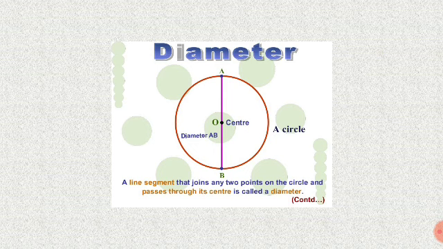Diameter. A line segment that joins any 2 points on the circle and passes through its center is called a diameter. Diameter means it splits the circle. A line segment that joins any 2 points on the circle and passes through its center is called the diameter.